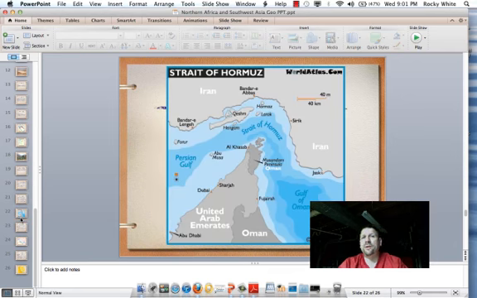And here's a picture of the Strait of Hormuz. Notice here is Iran to the north, and the United Arab Emirates in the south, and Oman right here at the tip of the peninsula. This strait is only less than 100 miles across from this point to this point. Very important waterways. The oil tankers would move out of the Persian Gulf through the Strait of Hormuz into the Arabian Sea, through the Gulf of Oman.